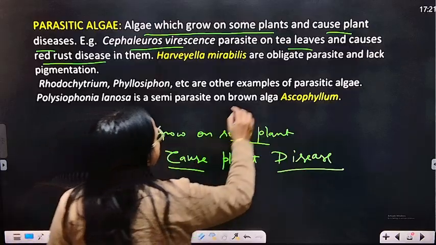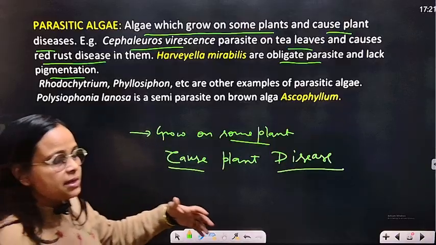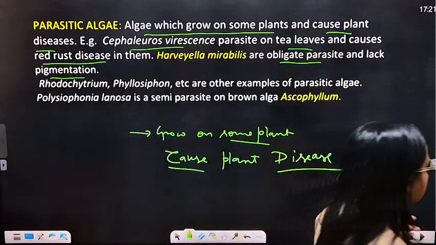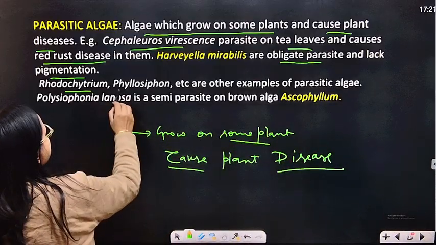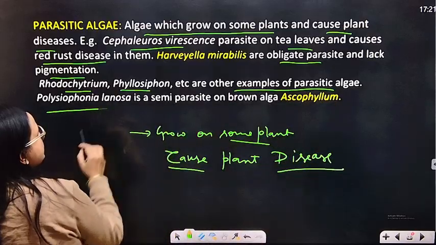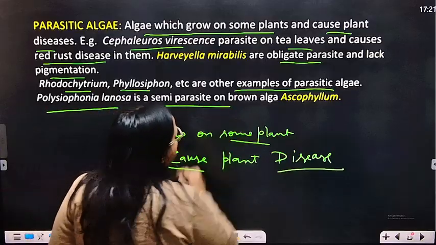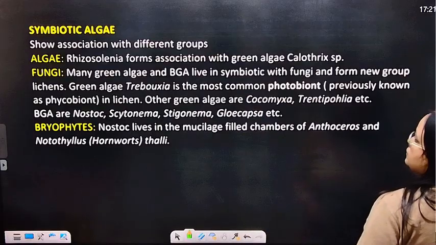Okay, so Cephaleuros virescens is a parasite on tea leaves and causes red rust disease, right? Harveyella mirabilis are obligate parasites and lack pigmentation. Obligate parasite means they require a host. And the next is Rhodochytrium, Phyllosiphon, other examples of parasitic algae. Polysiphonia, Lejolisia, semi-parasite on brown algae Ascophyllum.